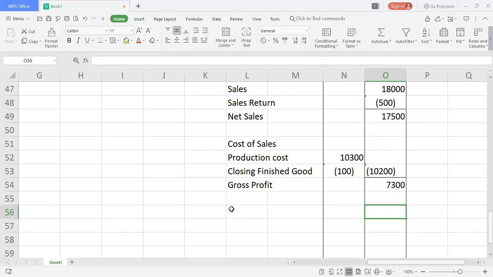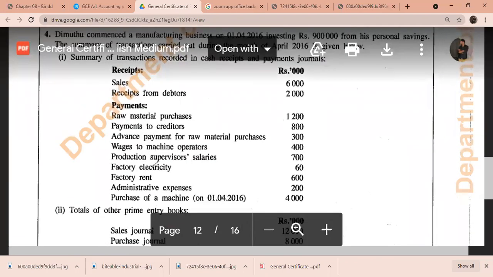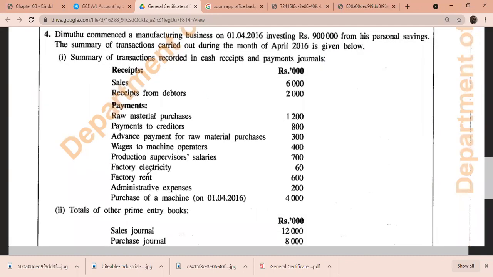After that, I'm going to find out my expenses. I think there was no income in the accounts. There were only expenses. When I read, there was no income, no commission income, no rent income, nothing related to income. So I'm going to see my expenses one by one. There were not many expenses. All expenses were related to manufacturing, but there are a few.